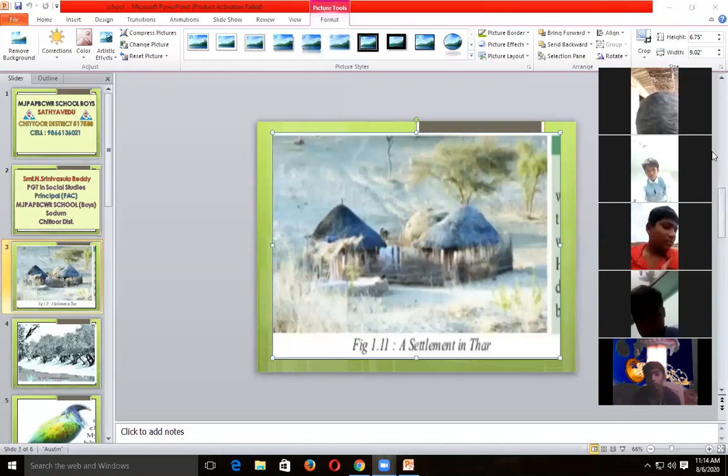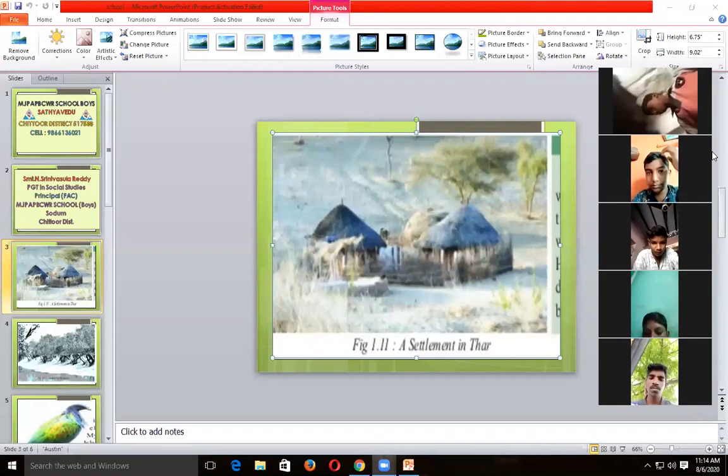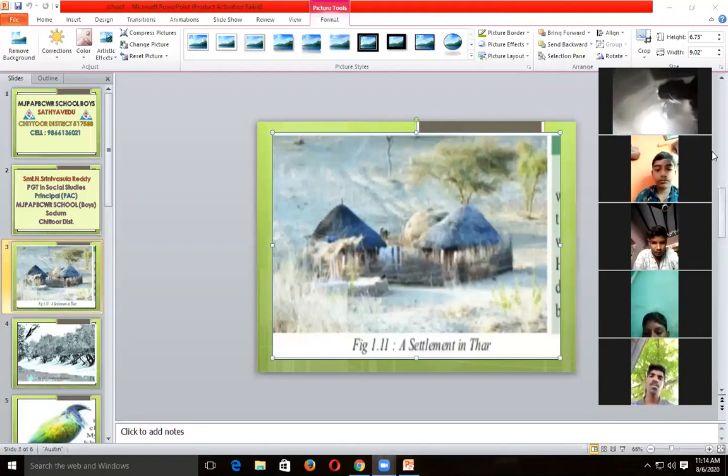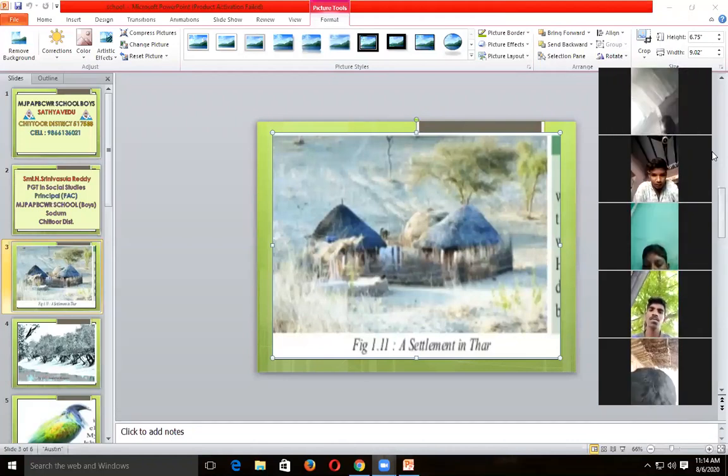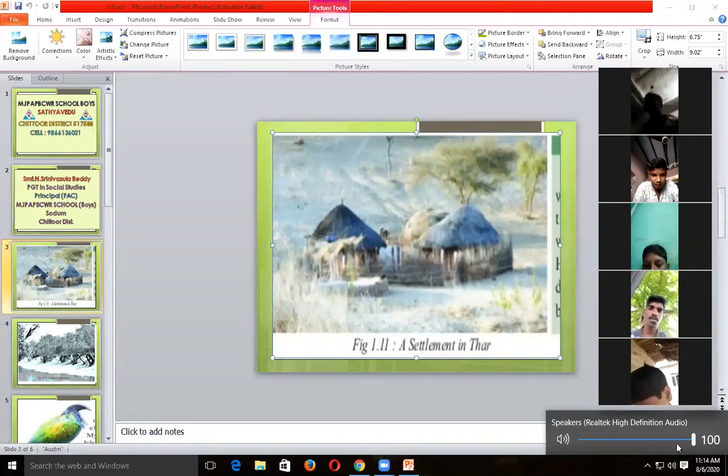Next, the Thar Desert covers the western part of Rajasthan, from eastern to western, covering western Rajasthan. Totally, this is located in an arid region with temperatures recorded somewhere around 50 to 58 degrees Celsius. This is extra information. Some centers have written extra information that is not in your textbooks, which I have written on the blackboard.